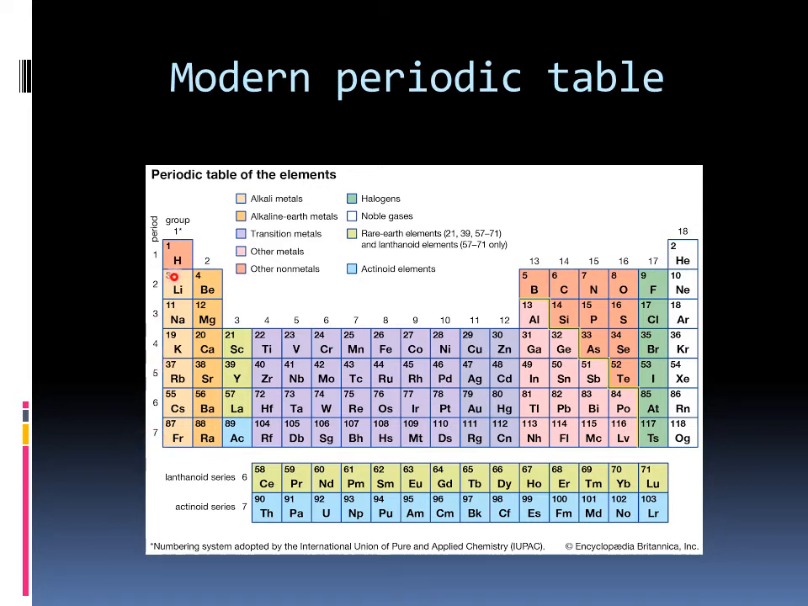You can see the first period. It has only 2 elements. Which are the elements? Hydrogen and helium. So, the first period is the shortest period with only 2 elements.